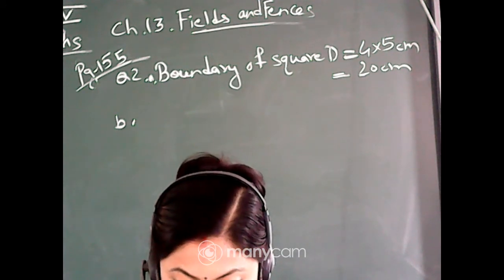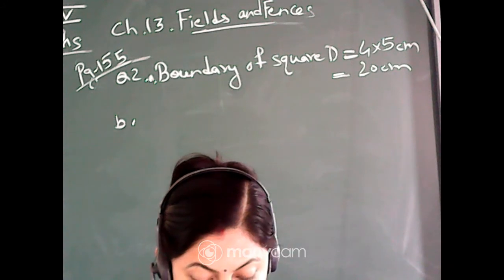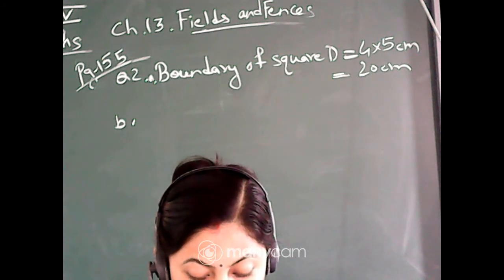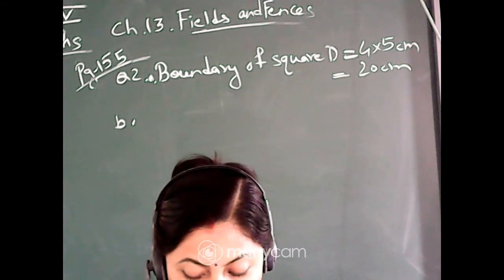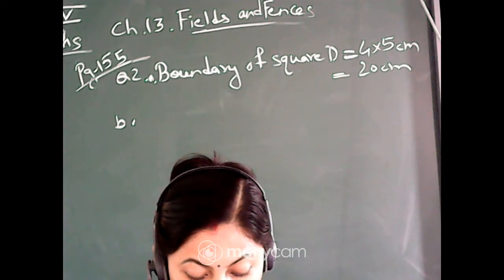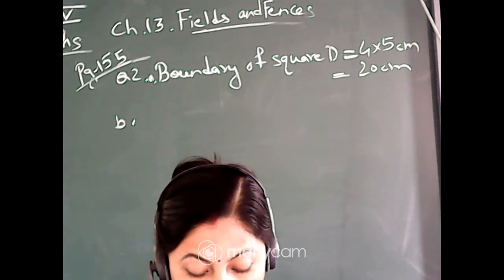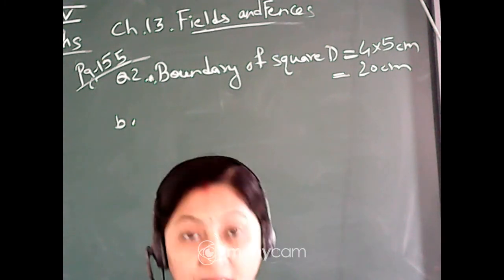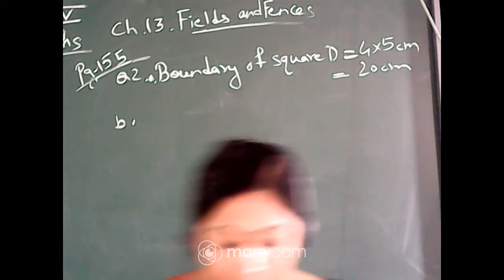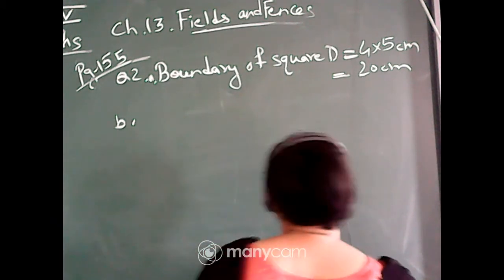Okay, now change the page, come to page 156. A hockey field is 91 meters 40 centimeter long and 55 meters wide. How long is the boundary of the field? Here a hockey field is given whose length is 91 meters and 40 centimeter and width is 55 meters. You have to find the boundary. That means you have to find the perimeter. So let us do this one. This is page 156.